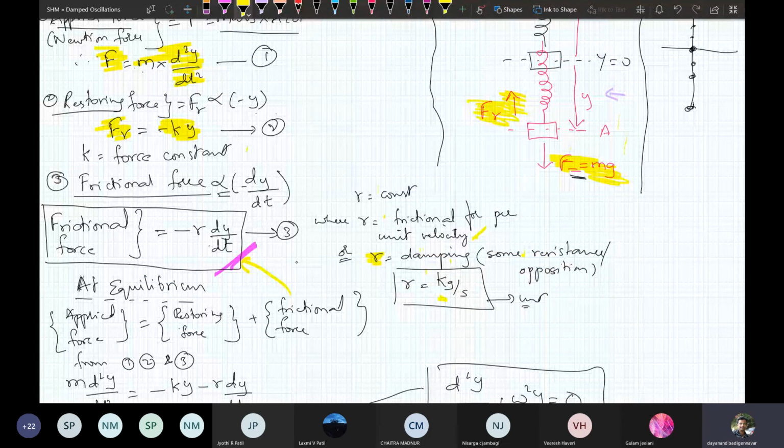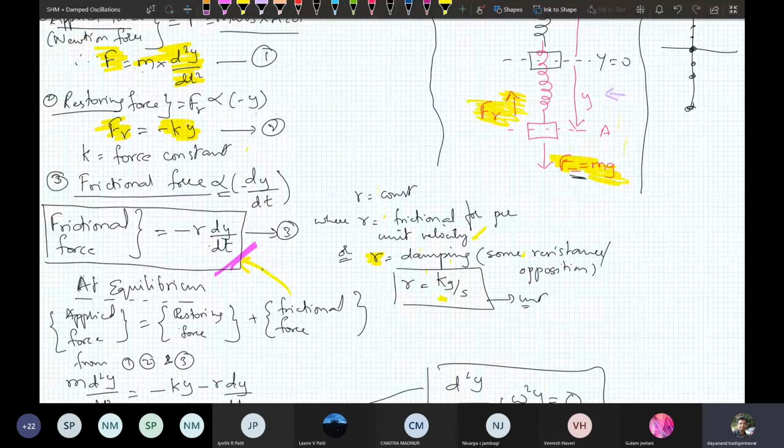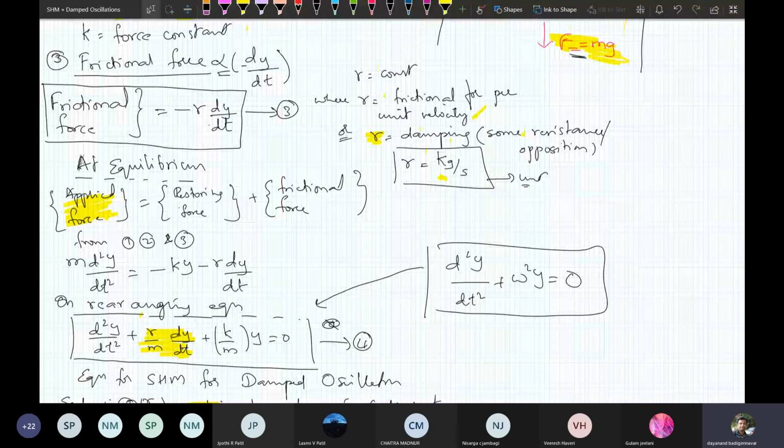Now at equilibrium, your condition is that applied force is equal to the restoring force plus the frictional force. You have to equate them. So first one is applied force. What is the applied force? M into d2y by dt square. Restoring force is minus k into y. Frictional force is r into dy by dt. So I have to just write all this and equate them.